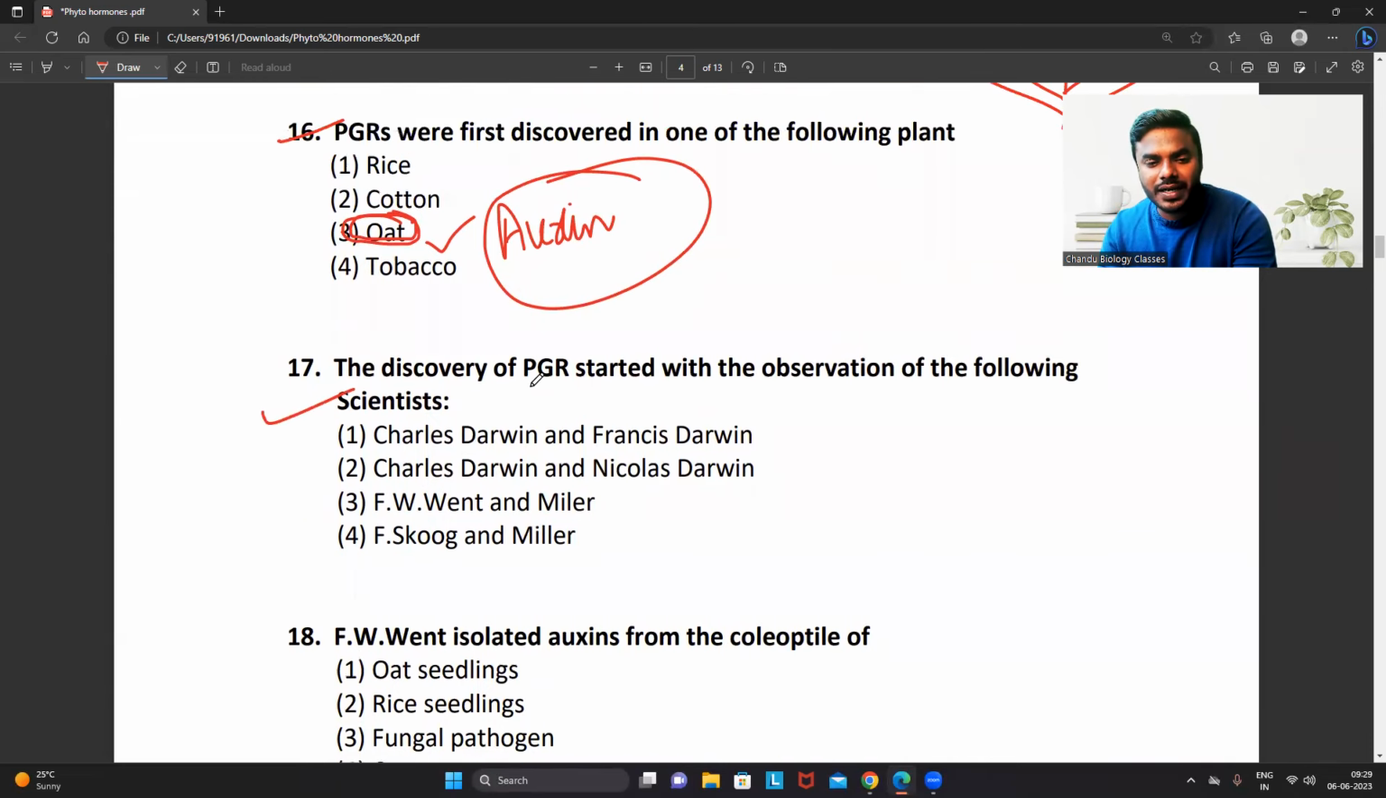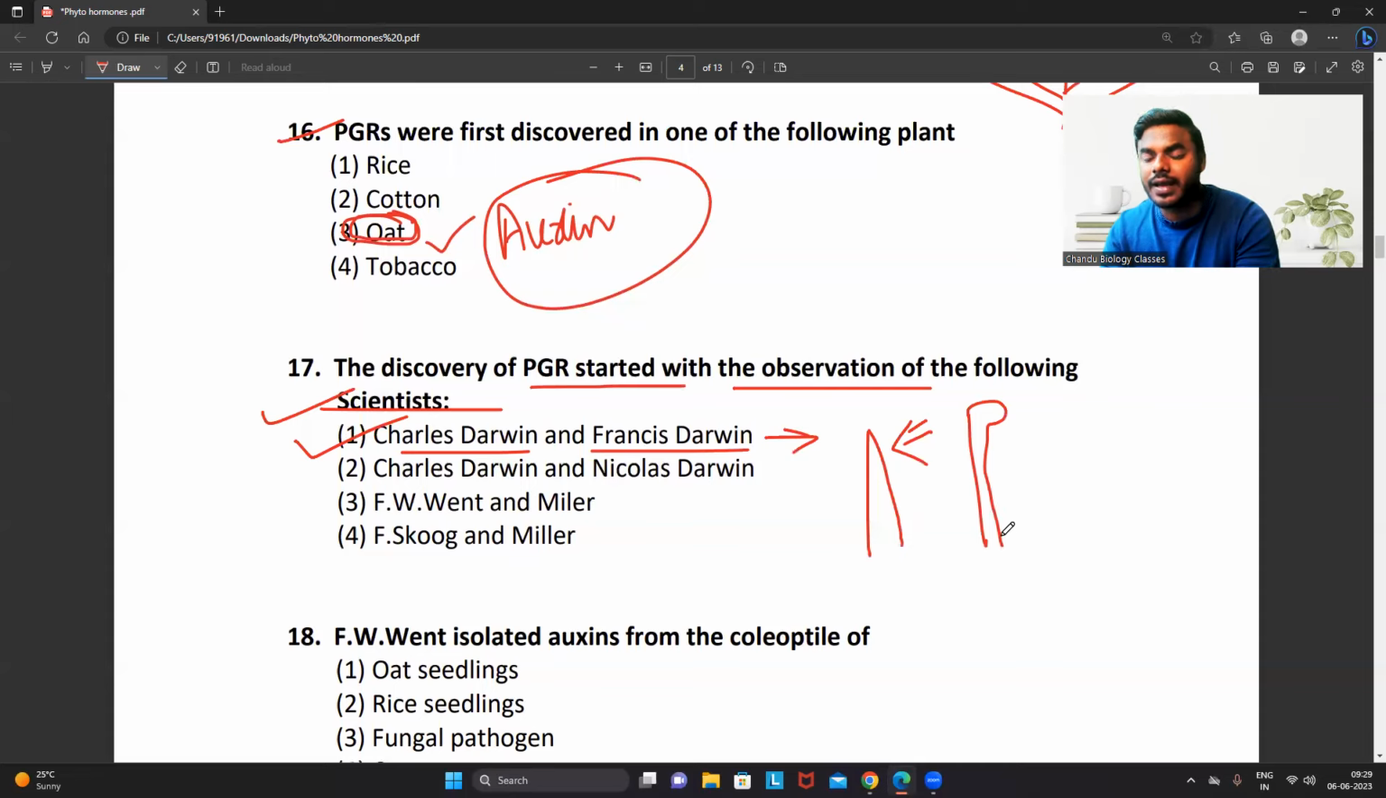The discovery of plant growth regulators started with the observation of the following scientists. We discussed it right in the morning class. Charles Darwin and his son Francis Darwin. They are the ones who started observing the hormones first. They observed that when they exposed the coleoptile to unilateral sunlight, the coleoptile started bending. Then Darwin and his son said that yes, there is a chemical present in the tip of the coleoptile. It is absorbing or perceiving the sunlight. So that first experiment was done by Darwin and his son.